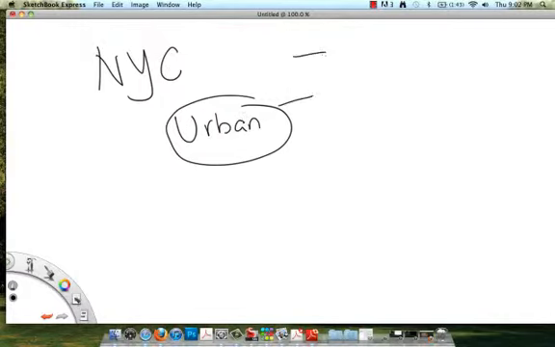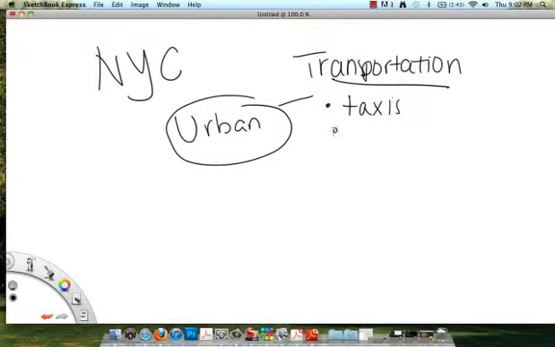The transportation in an urban community includes taxis, subways, buses, and last but not least, walking, because everything is so close to each other.